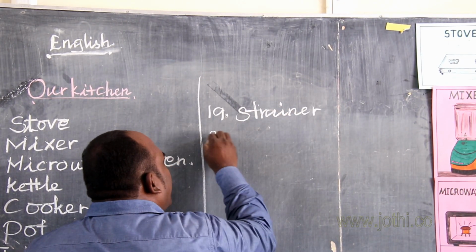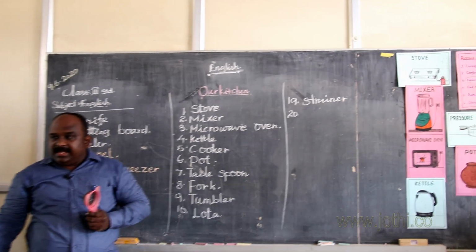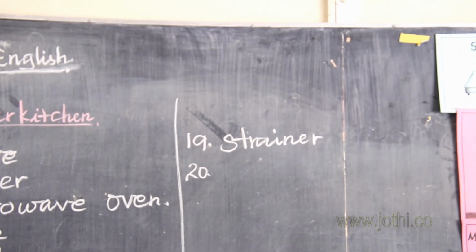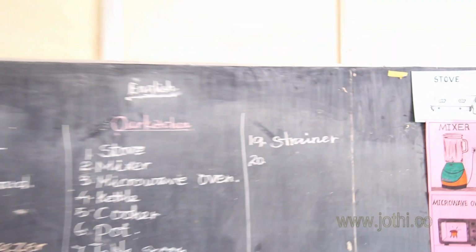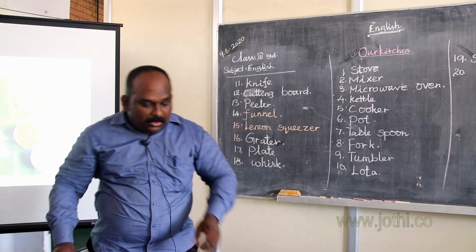S-T-R-A-I-N-E-R. Strainer. All of you say the spelling. S-T-R-A-I-N-E-R. Strainer. It is used to filter. Okay.